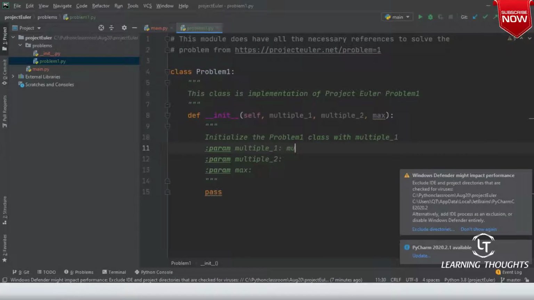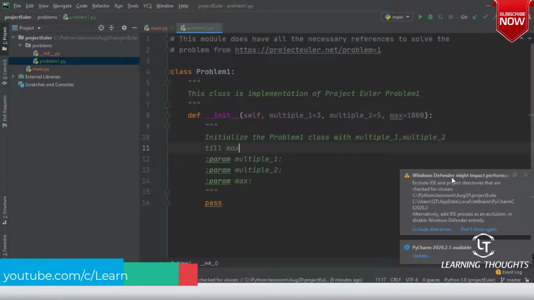What is multiple 1? I don't need to write the description. By default, the Project Euler problem is about multiples of 3 or 5 and multiples below max, which is 1000, with multiple 1, multiple 2 till max value, right?